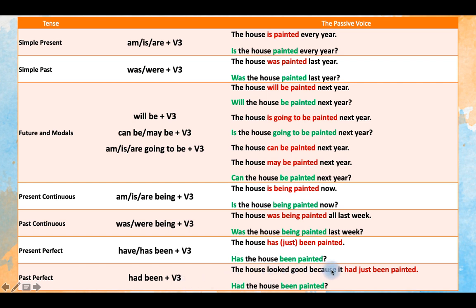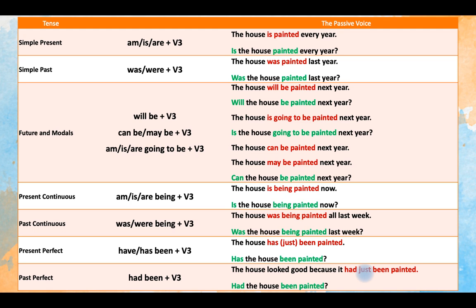The house looked good because it had just been painted. And to make a question, you put had in the first place, then comes the subject and then the verb. Had the house been painted? So this is basically how we use the passive in different tenses.